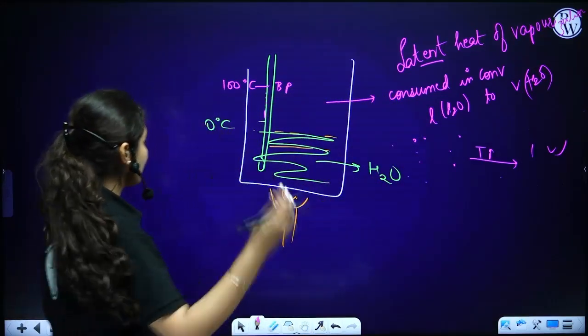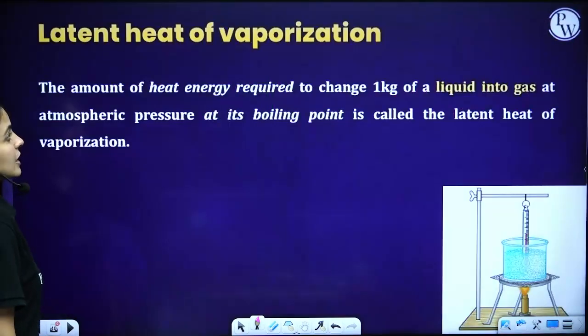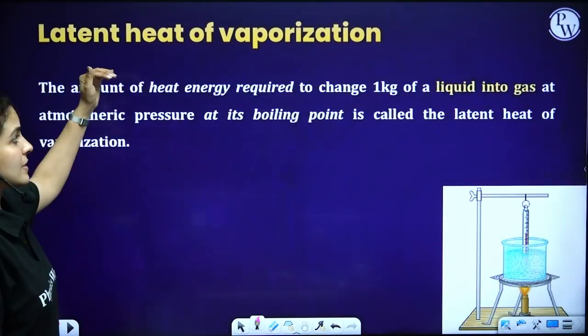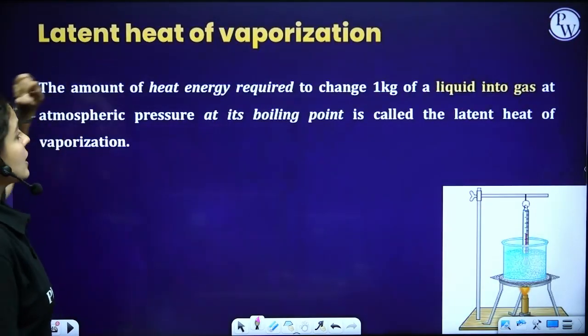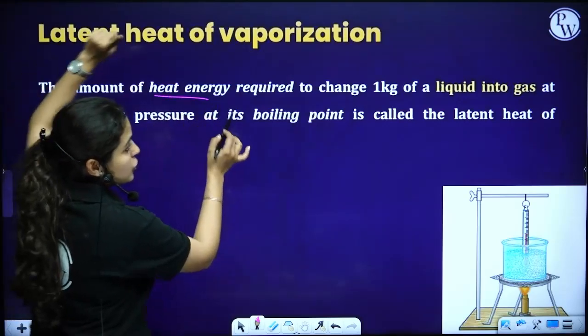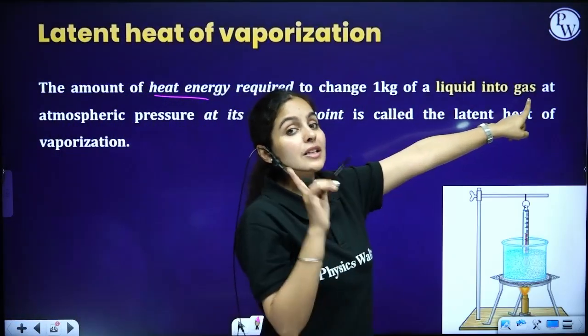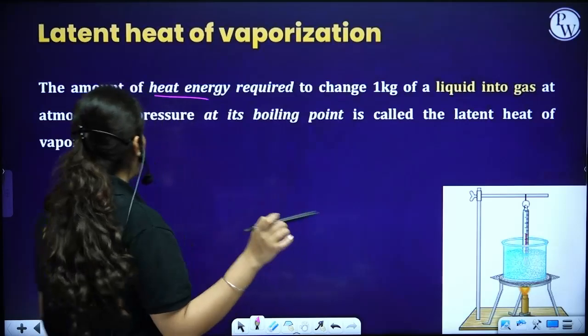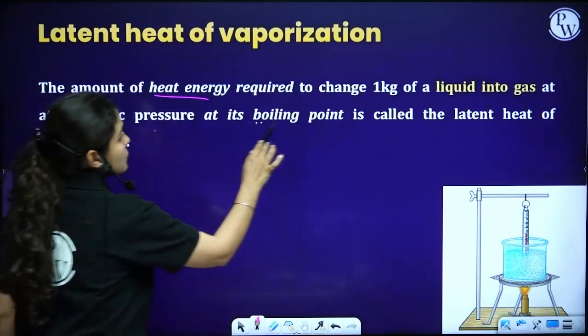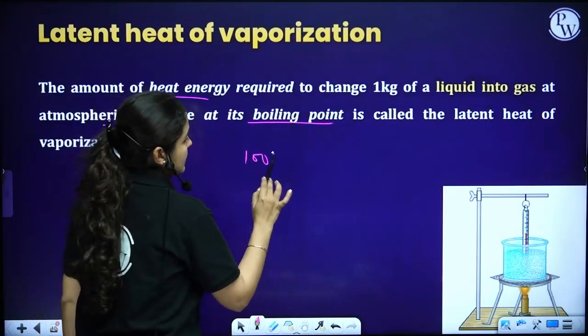So let's see the definition of latent heat of vaporization. Latent heat of vaporization is the heat required to change 1 kg of liquid into gas at atmospheric pressure at its boiling point, which is 100 degrees Celsius here.